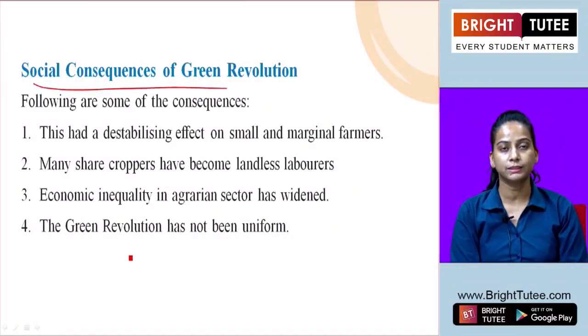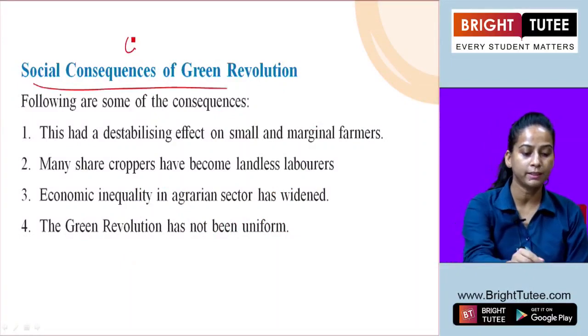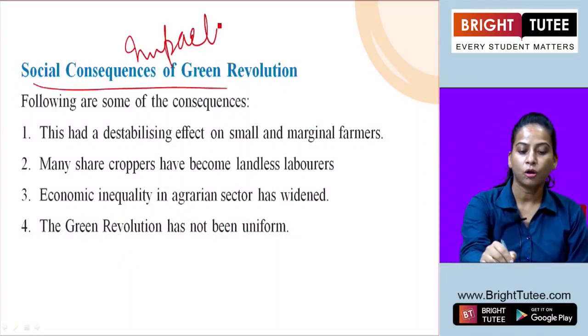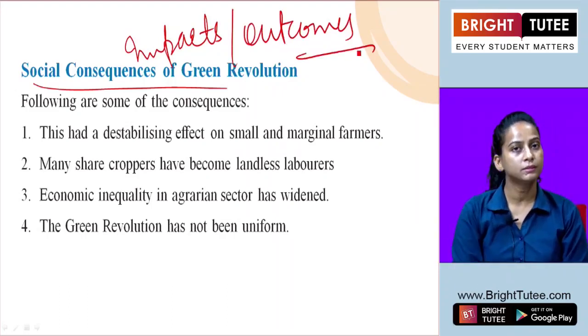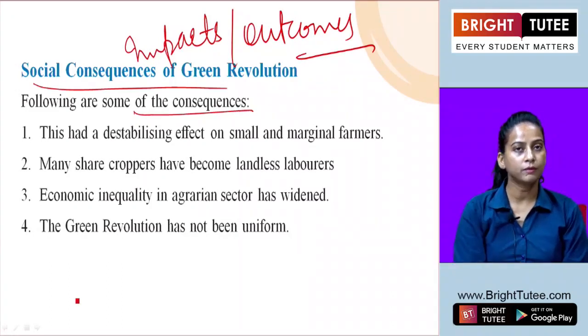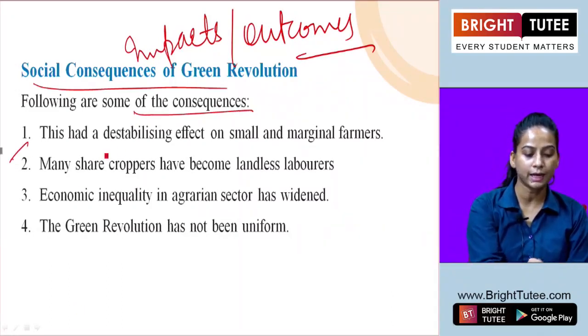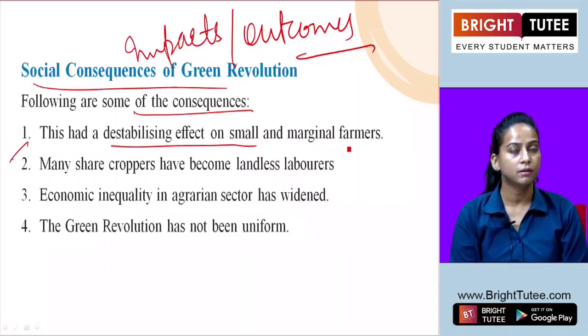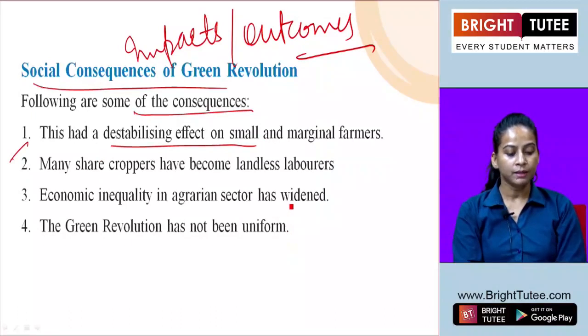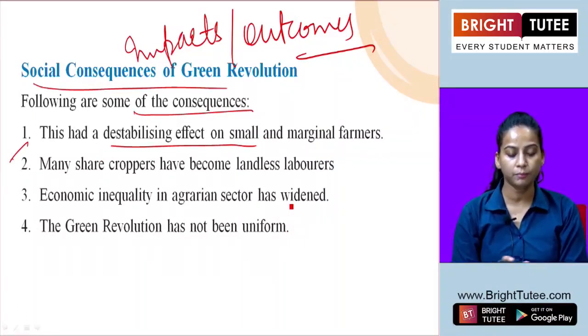Here we'll discuss what were the impacts or outcomes visible of Green Revolution on society. Following are some of the consequences. The first one, this had a destabilizing effect on small and marginal farmers. Although we can say that Green Revolution definitely brought drastic changes in Indian agricultural production, it led to an intensive increase in production.